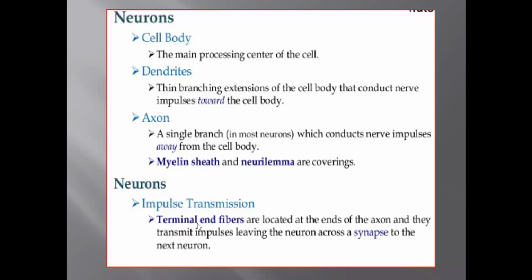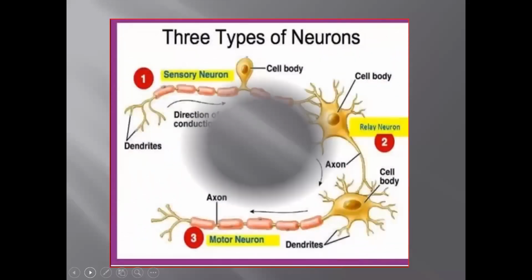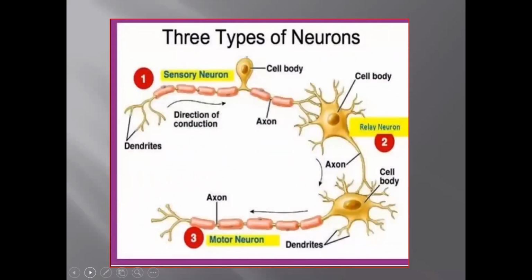Impulse transmission. Terminal end fibers are located at the ends of the axon, and they transmit impulses leaving the neuron across a synapse to the next neuron. The three types of neurons are sensory neuron, relay neuron, and motor neuron. These are the dendrites, and this is the axon. This is the cell body, and this is the relay neuron, the second one. The impulse moves through the axon to the cell body of the other, that is the motor neuron. From there, it reaches the muscles.